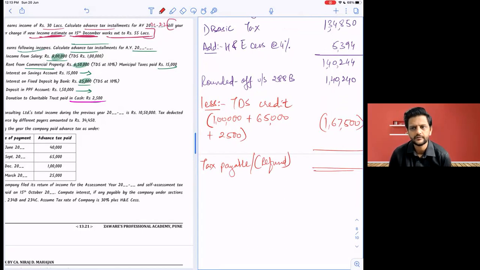TDS on NAV will not come. No. Rent paid. The deductor doesn't know what NAV is, etc. Whatever he pays, on that TDS is done. Gross figure. So this is how much? Tell me. 27,260. 27,260. Refunded this. Okay.